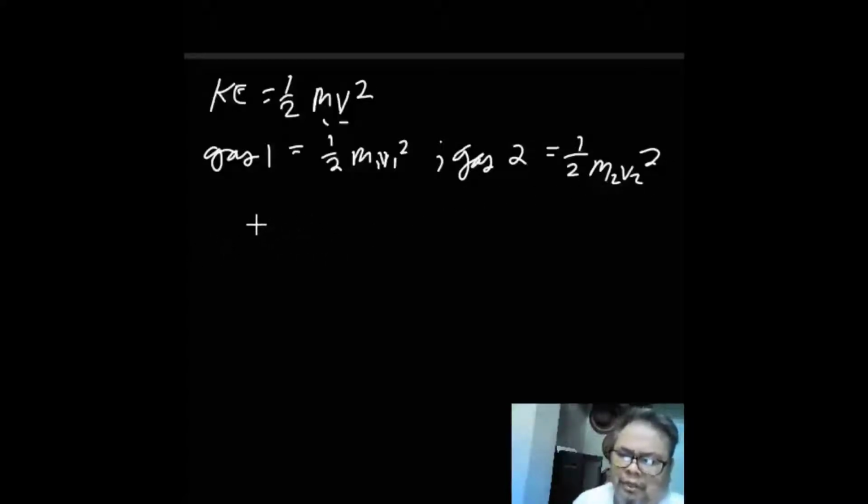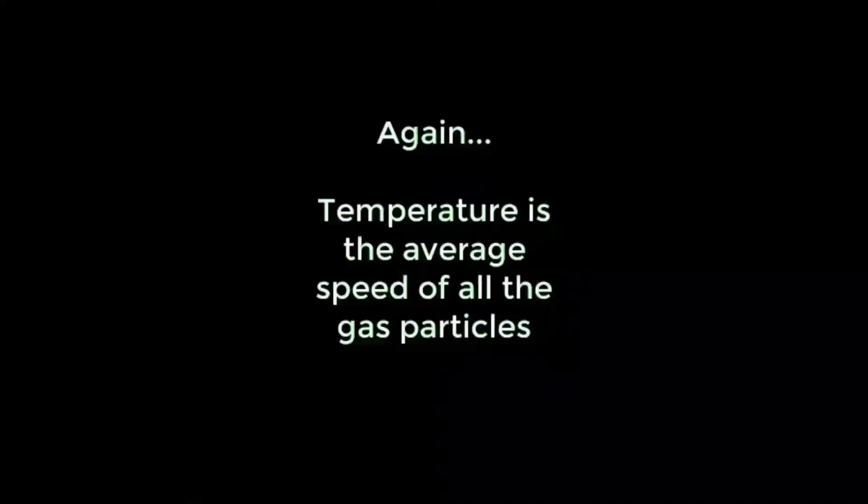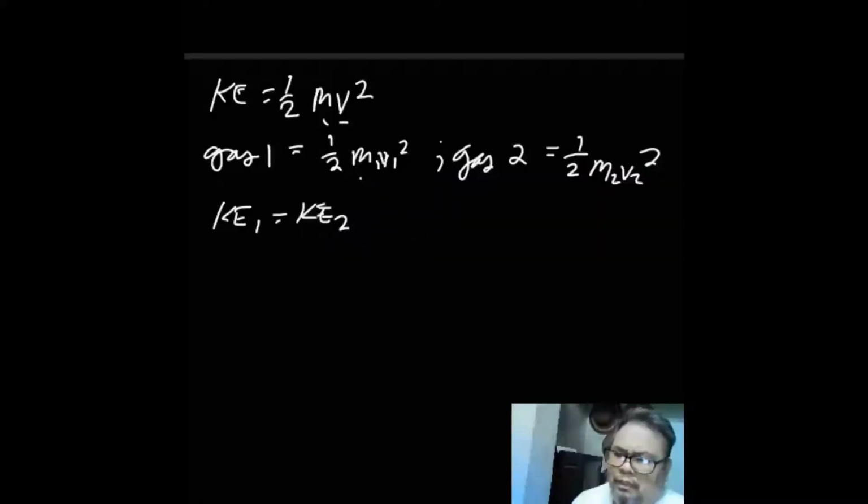Now, if they have the same temperature, then we can say that the kinetic energy of gas 1 is equal to the kinetic energy of gas 2, where m sub 1 is the mass of the lighter gas.